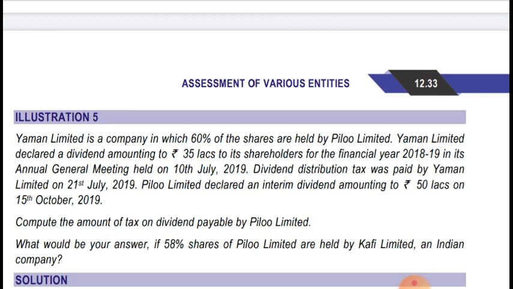Pillow Limited declared an interim dividend amounting to 50 lakhs on 15th October 2019. So Pillow Limited, that is the holding company, has paid 50 lakhs as interim dividend. That is the same year in which Pillow Limited is receiving dividend from Yaman Limited. Compute the amount of tax on dividend payable by Pillow Limited, that is DDT payable by Pillow Limited.